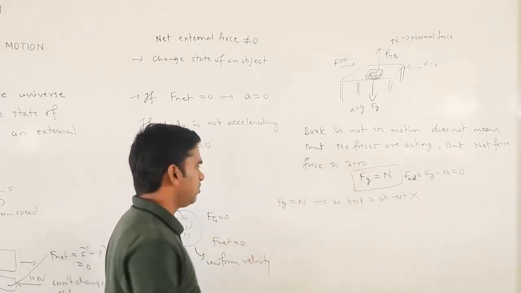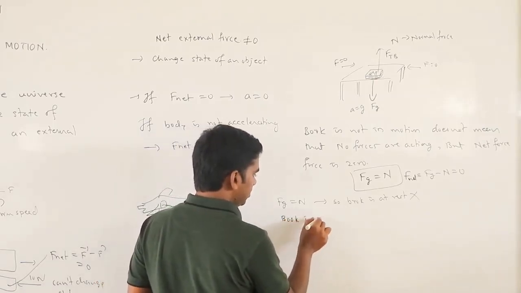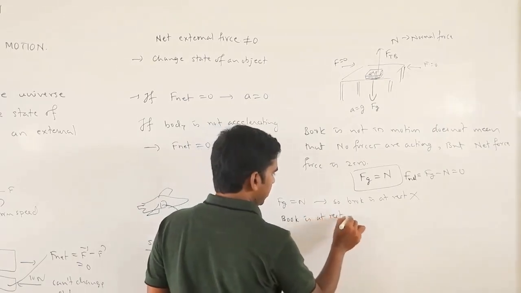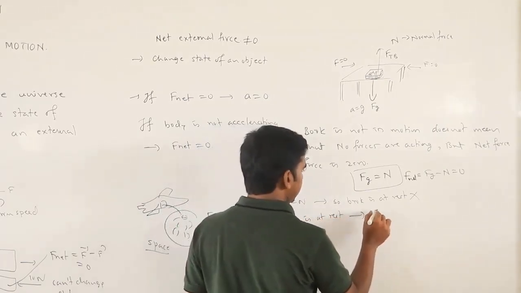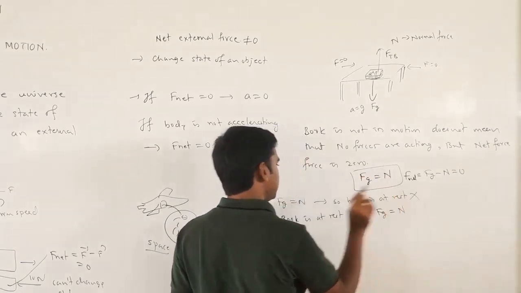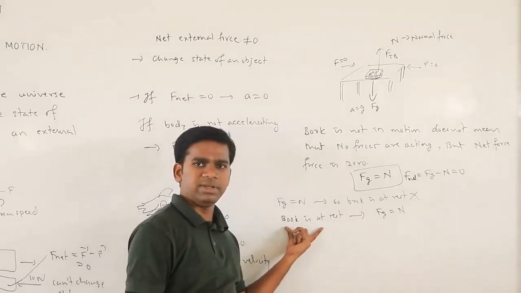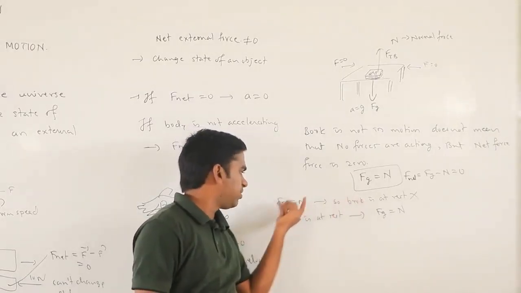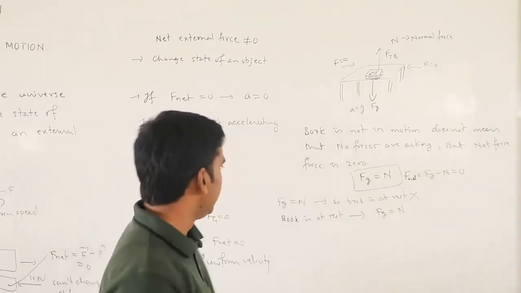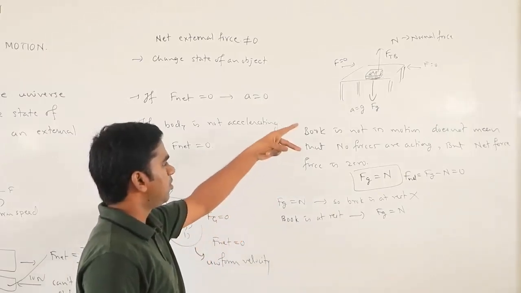But we can go in reverse order: the book is at rest, which means the gravitational force may be equal to the normal force. We derived this from the statement, not the statement from this one. Don't worry much about that.